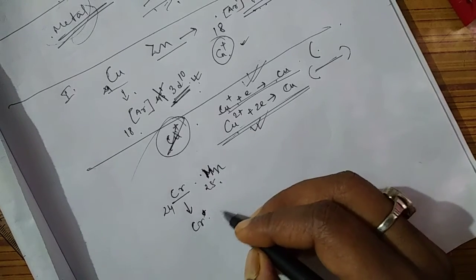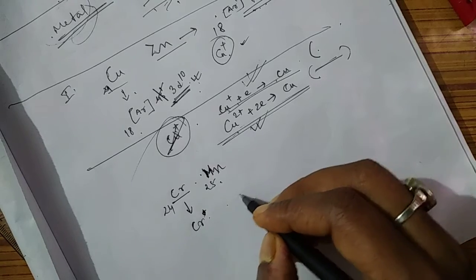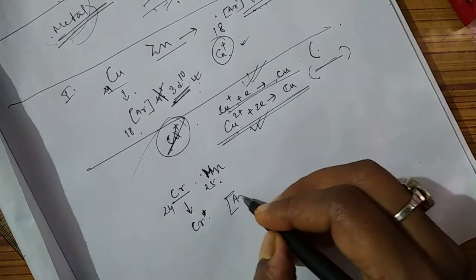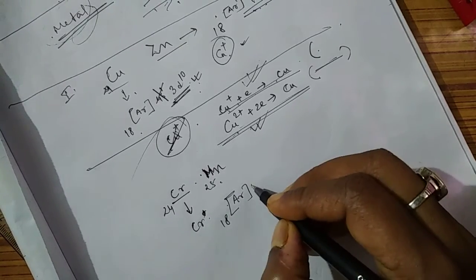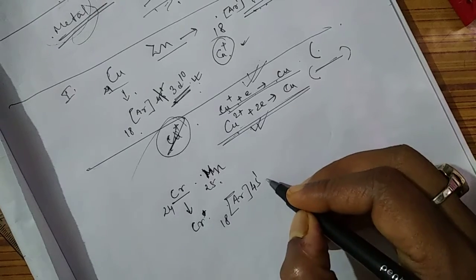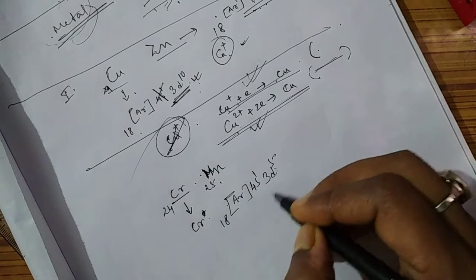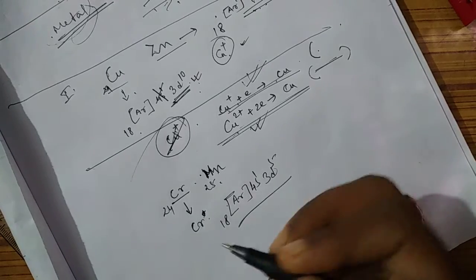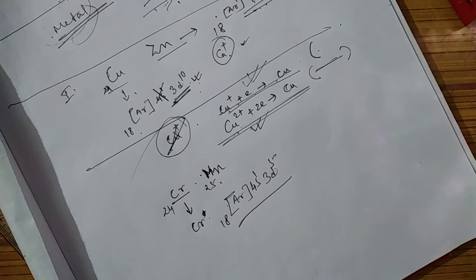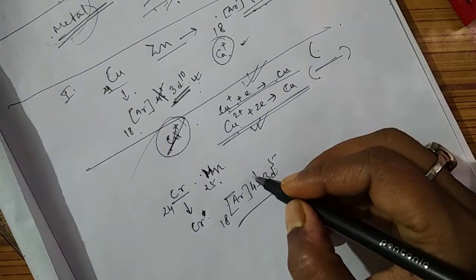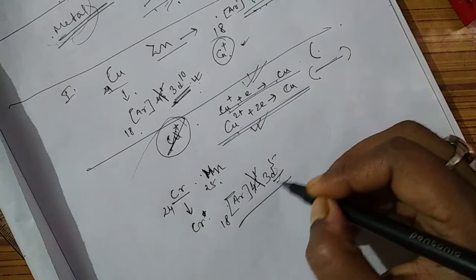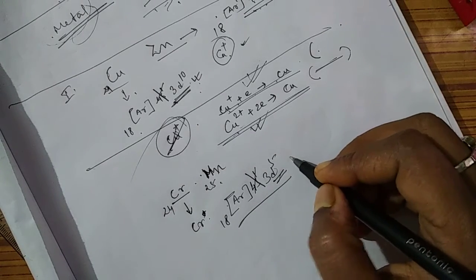Chromium has one electron in the 4s, so its electronic configuration is argon 18, 4s1 3d5. If it loses its one electron, it gains half-filled stability, so it will readily lose one electron.